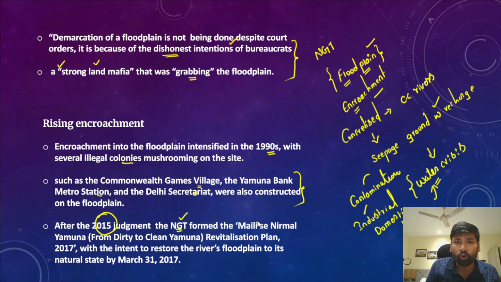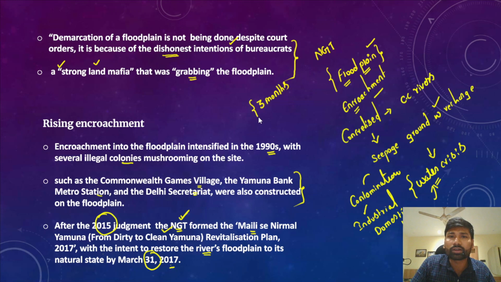NGT had said Maili se Nirmal Yamuna, that is, from dirty to clean Yamuna. For this particular purpose, NGT had formed a committee, with the intent to restore the river's floodplains to their natural state by 31st March 2017. But the problem is that the new committee was given a time period of 3 months to demarcate all the floodplains of river Yamuna, but the committee was not able to meet this deadline, and had asked for 3 months more time from the NGT to finish its task.